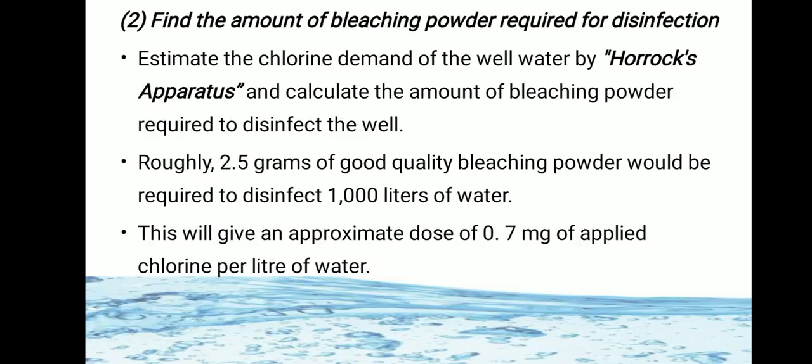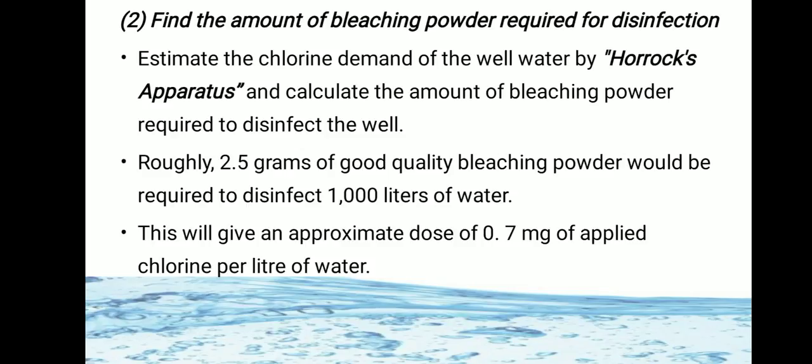First we have found how much water is present in the well. Second is to find the amount of bleaching powder required for disinfection. The chlorine demand of the well water is estimated by the Horrocks apparatus.